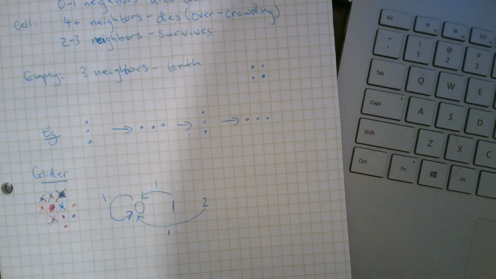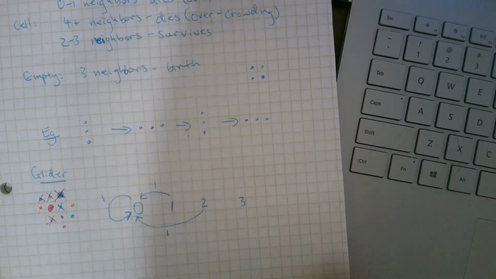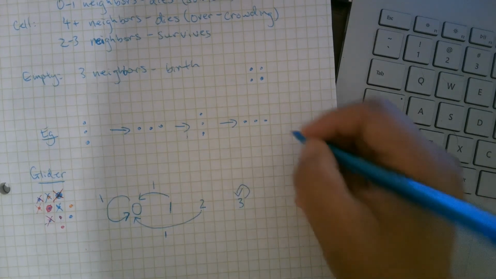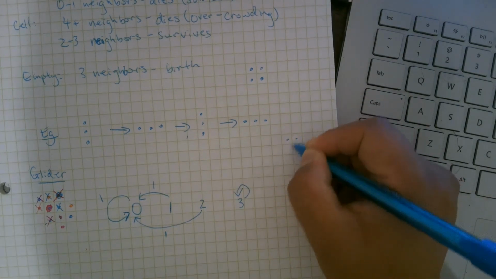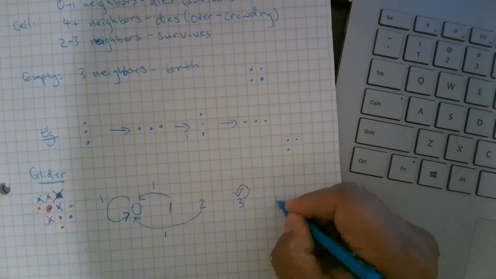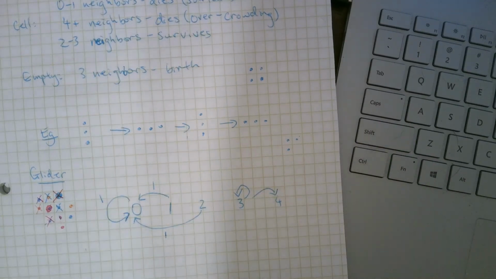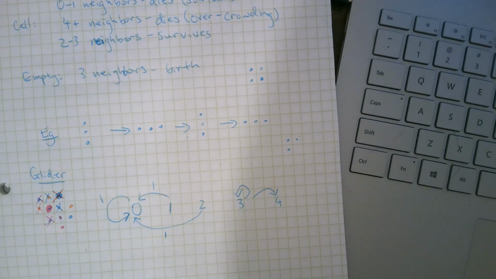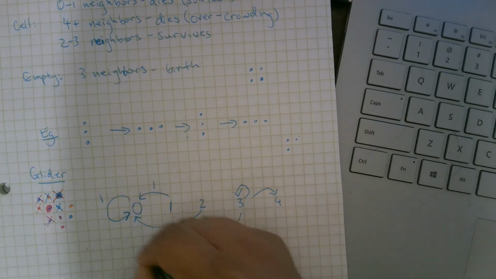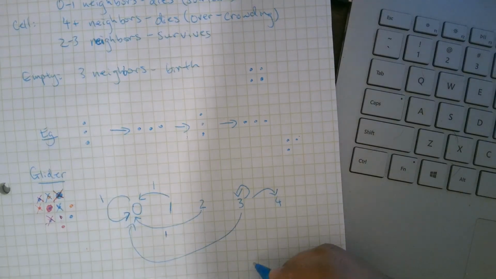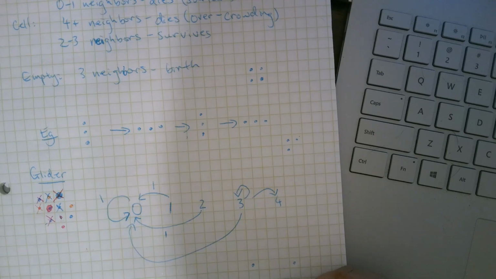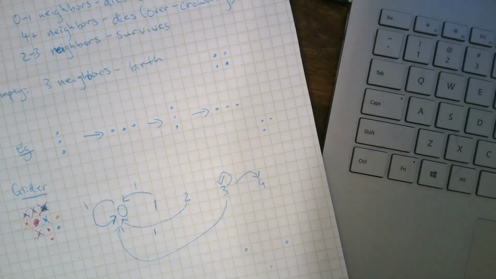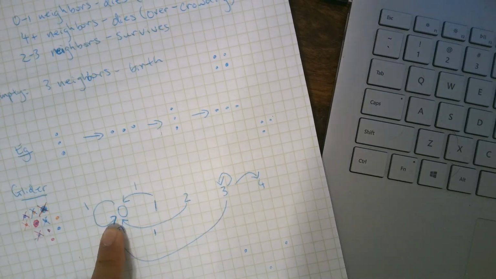And then let's think about 3. So it looks like we can stay at 3. So that's an option. We saw the case where there were these 3 guys, and then we added 1, so it looked like we could go to 4. And then also, if they're really far apart, then they could go to 0 as well. You could put 3 socially distanced dots. Can't see the 3rd dot. 3 socially distanced dots here. They will all die of solitude and go to 0.